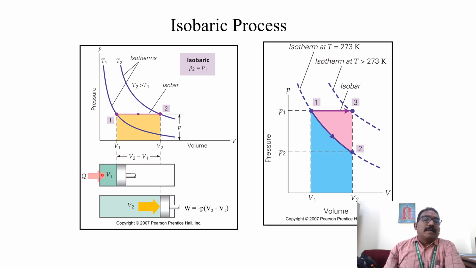Initially we are applying some heat. Due to the heat, this changes, but the net work done does not change, so there is no work. Then we draw the graph between volume and pressure. So P1 and P2, and the volume does not change.